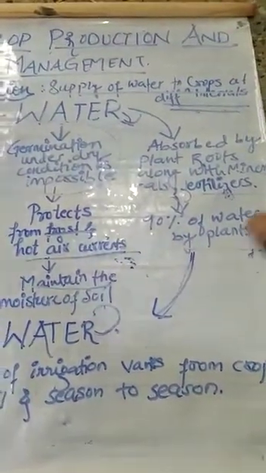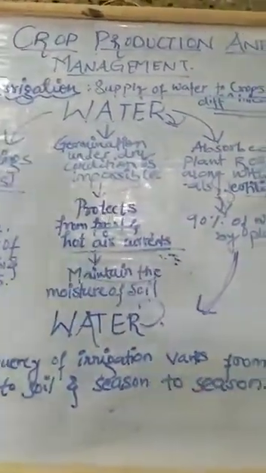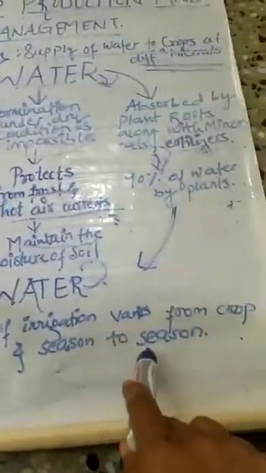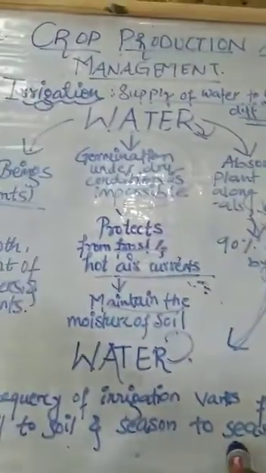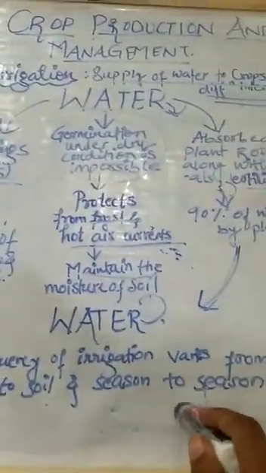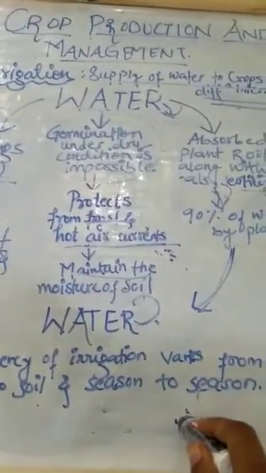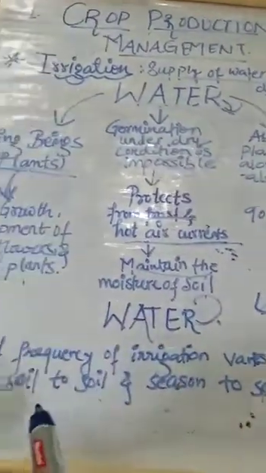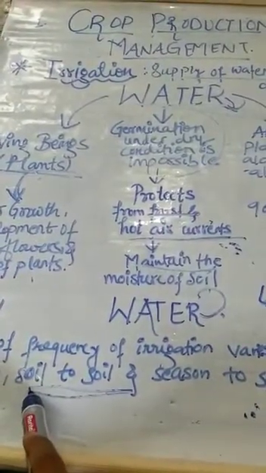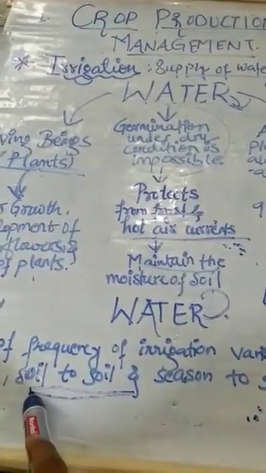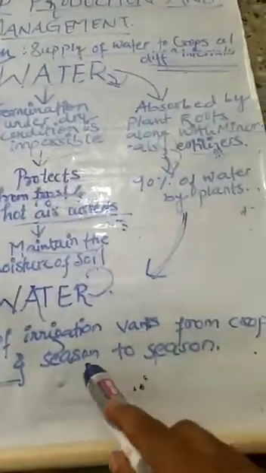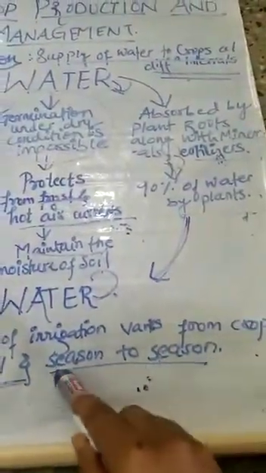The frequency of irrigation varies from crop to crop, soil to soil and season to season. It is based on the different crops, that is, what kind of crop is grown. It also differs from soil to soil, meaning different soils give different kinds of plants, and for these different kinds of plants we need to water in a different way. And similarly season to season.